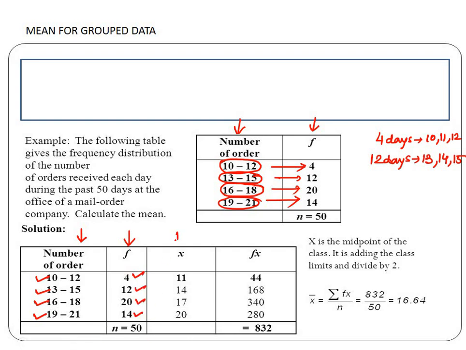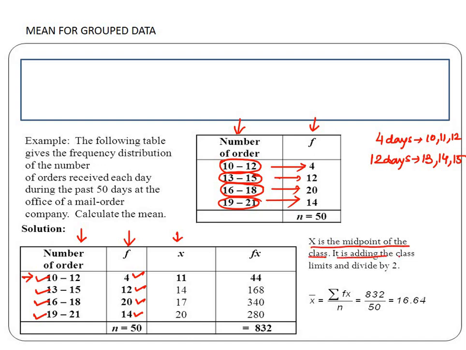Now what we will do, we will take a representative from each class. So for the first class 10 to 12 we will take a representative. Generally we take the middle value between 10 and 12. So x is actually the representative. The x is the middle point of the class.